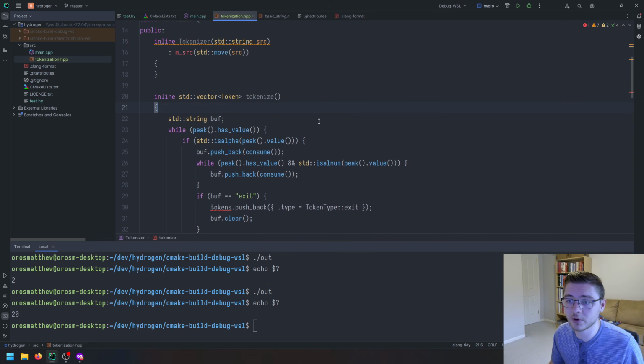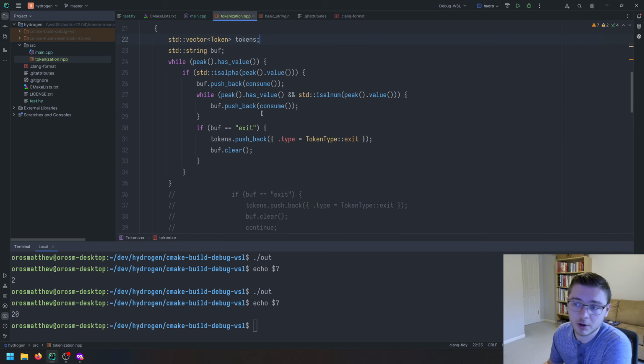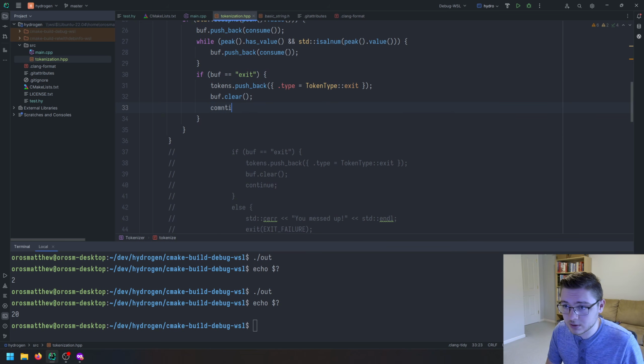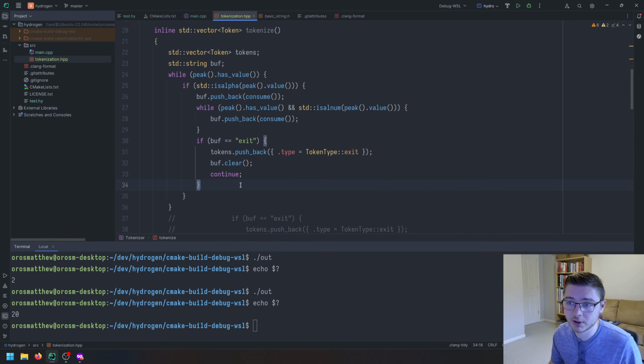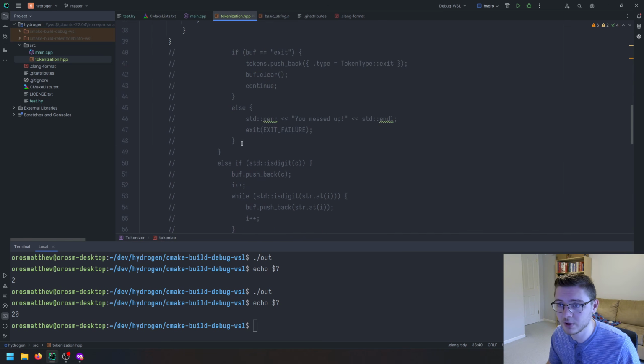Right, and we don't have tokens in here. I need to create that again. Tokens. All right. And then we can go ahead and continue. And then else will have some type of error. So else, and we'll actually be better about our errors in the future. For now, we will just straight up copy this dumb error message saying we messed up.